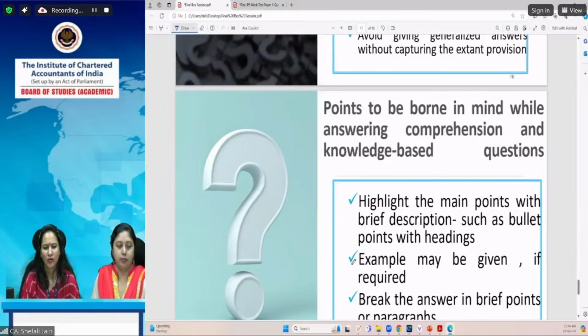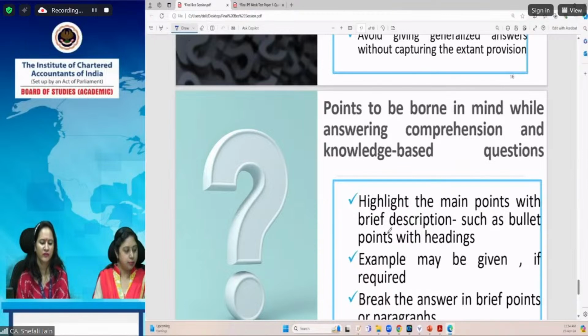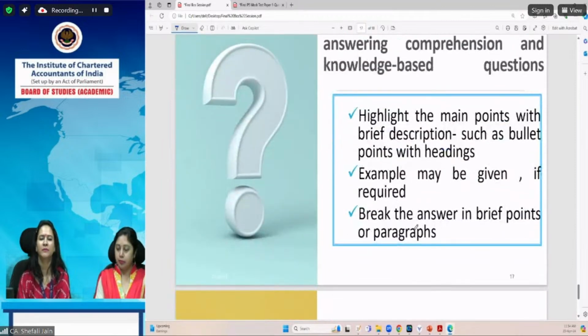What points should be borne in mind while answering the comprehension and knowledge-based question? Generally there is one such question, C and K, that is, comprehension and knowledge-based. In that question, there is basically no application of facts. It is generally a direct question. While answering, you should highlight the main points with brief descriptions, such as bullet points with headings. Examples may be given if required, and you can break the answer into brief points or paragraphs.